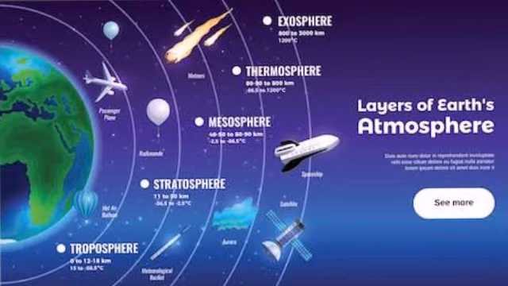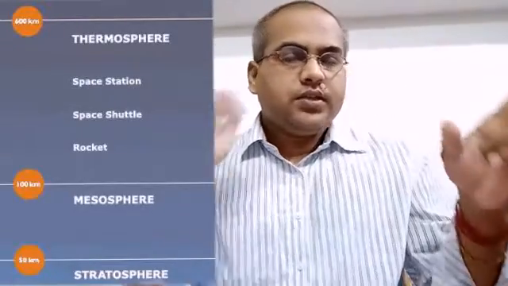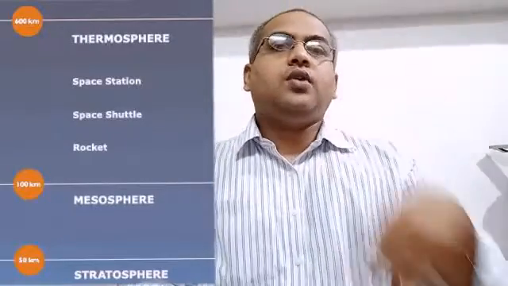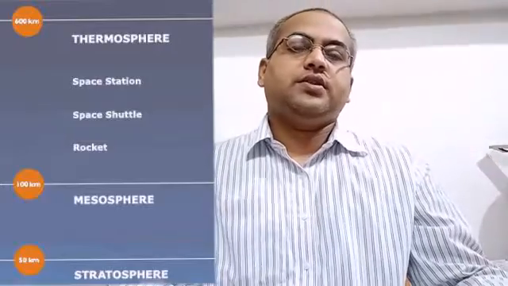But here, the satellites we launch revolve around the Earth in this thermosphere layer.